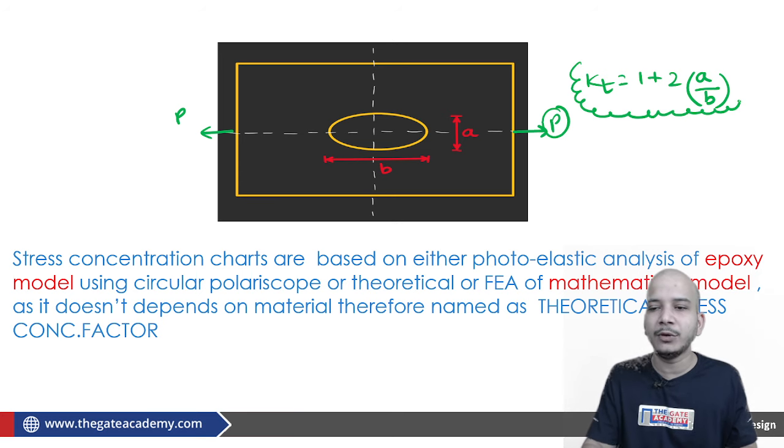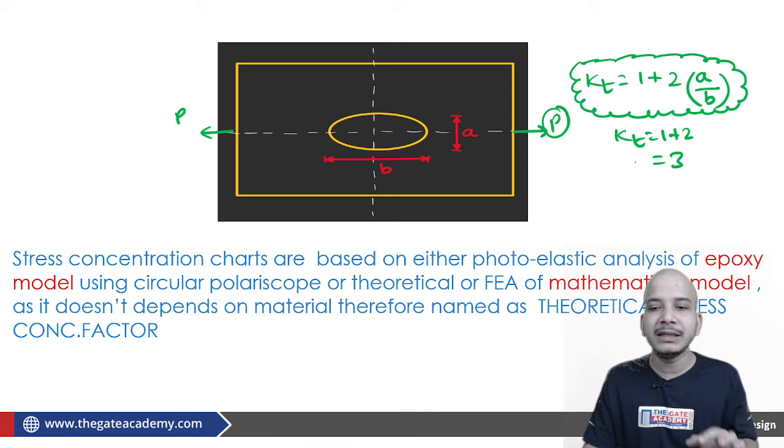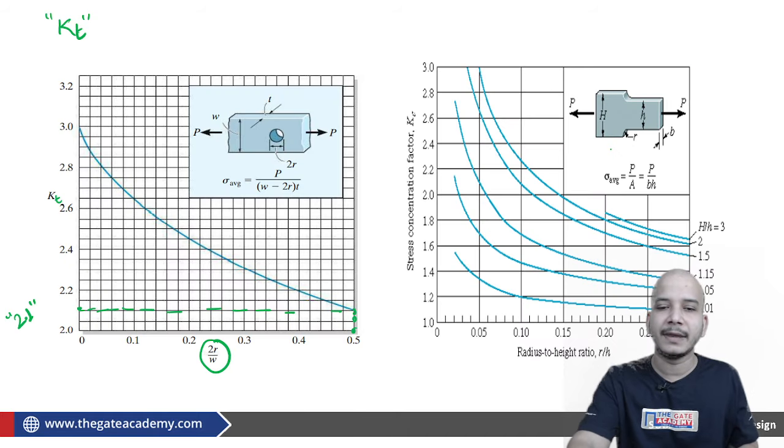So if I ask you that, instead of this elliptical hole, I am having some circular hole, then what will be the value of Kt? So this Kt will come out to be 1 plus 2, which is equal to 3. But this Kt is not always equal to 3 for a circular hole. This is something which we should understand.